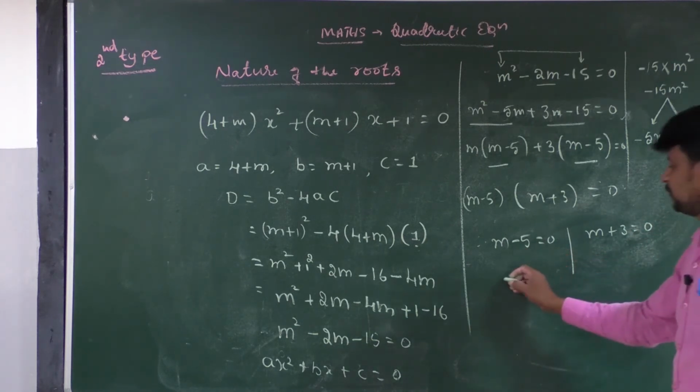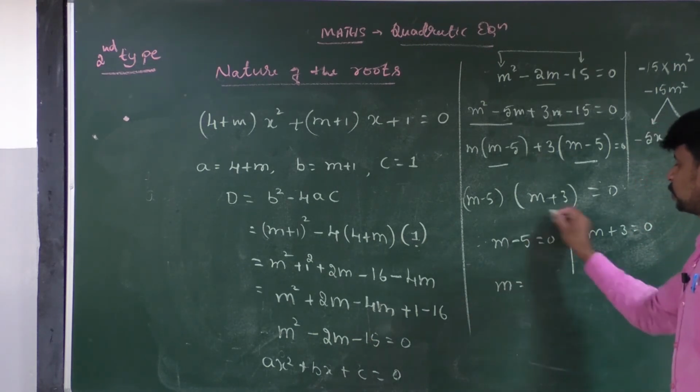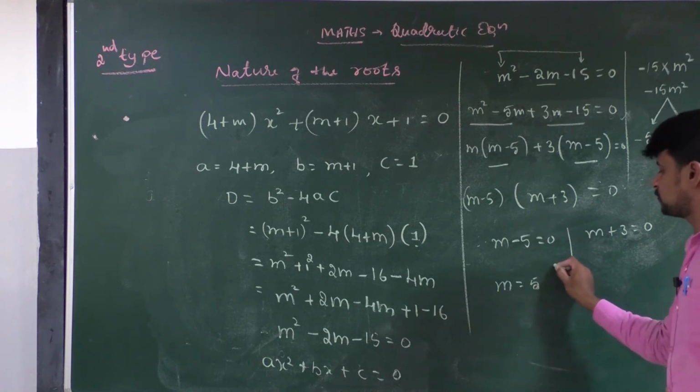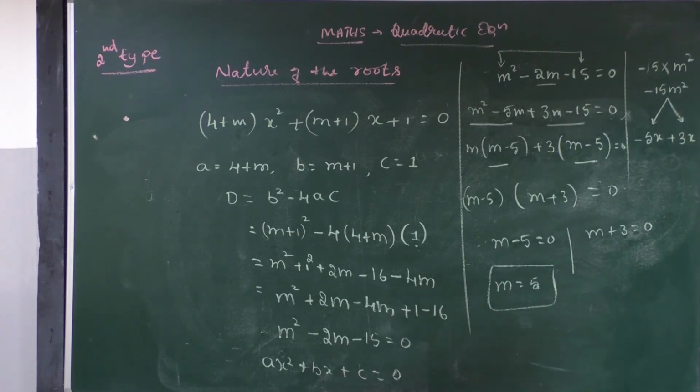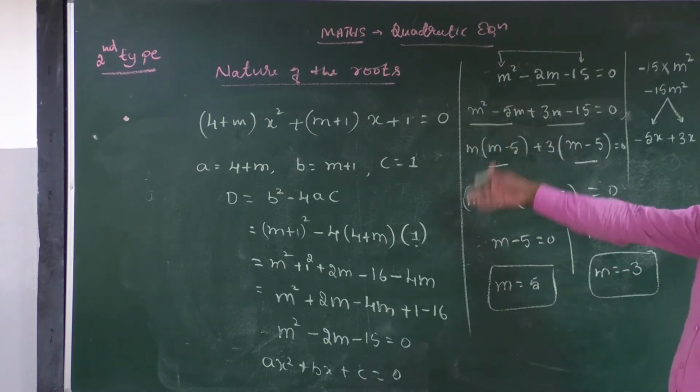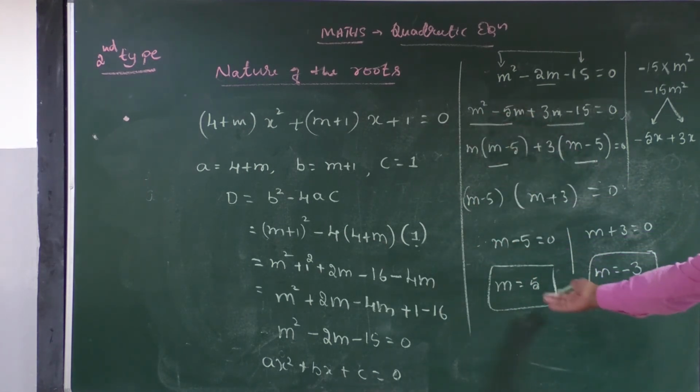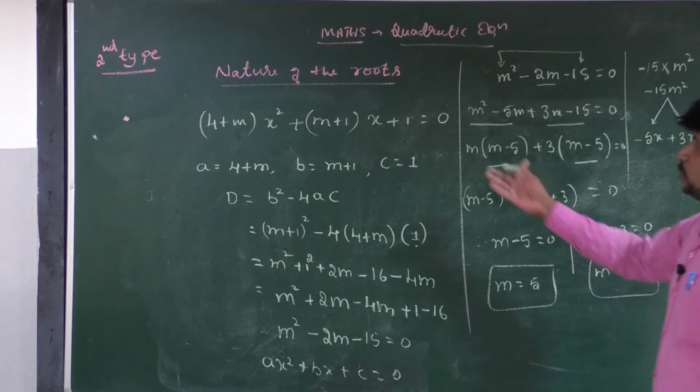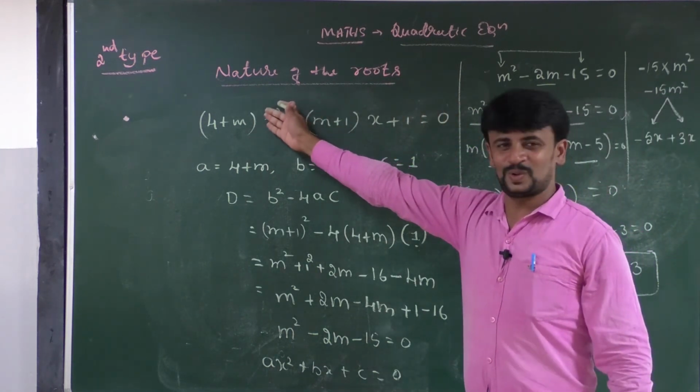Therefore, what is the value of m? The value of m is equal to, minus 5 goes to the right side, then it becomes what? Plus 5. The value of m is equal to 5, as well as the value of m is equal to minus 3.